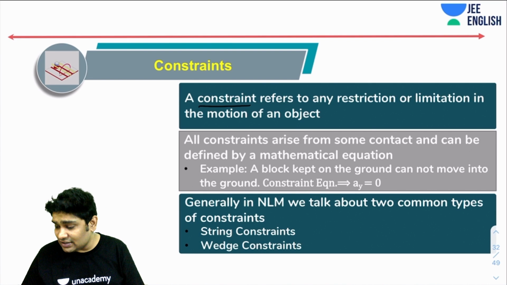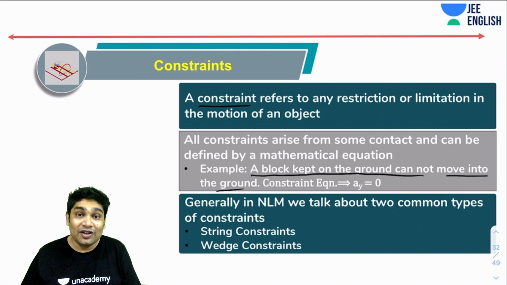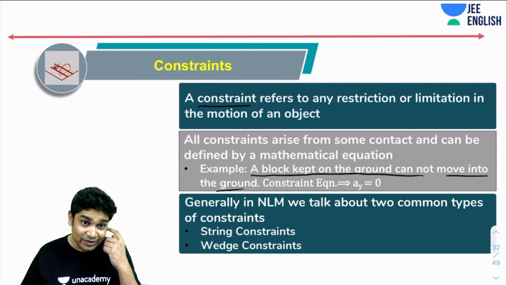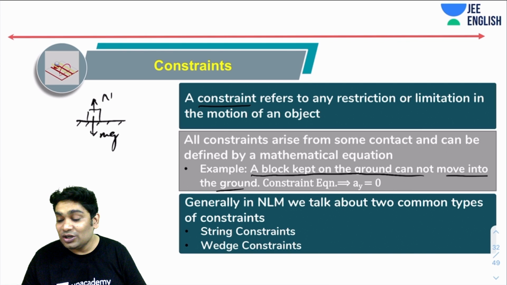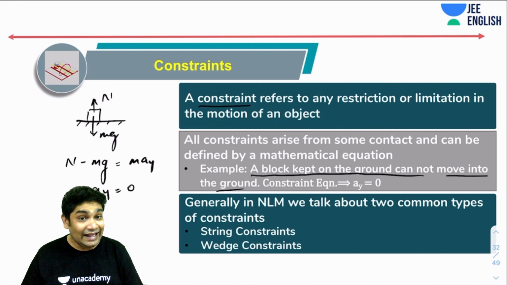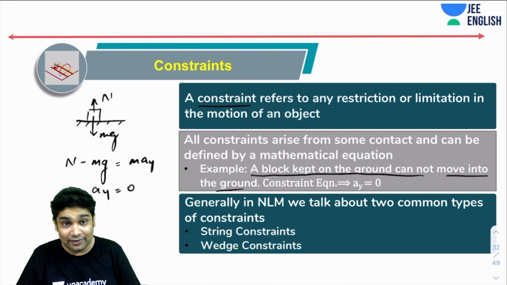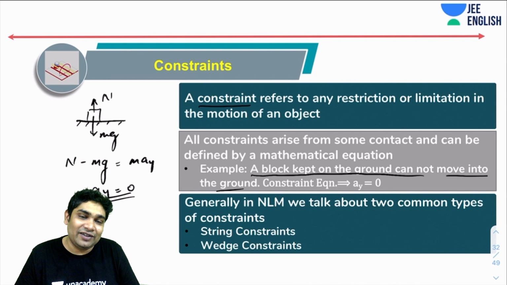For instance, I've given you an example that a block kept on the ground cannot move into the ground. We don't write a constraint equation for that separately because that is very obvious. But technically, when you say that there are two forces mg and N, you should have written N minus mg, or mg minus N, should be equal to may, and then you would have applied a constraint equation which would have said ay equals 0, and that is when you should have gotten mg equals N. This would have been your constraint equation. But if it is very obvious, we don't even write these constraint equations.